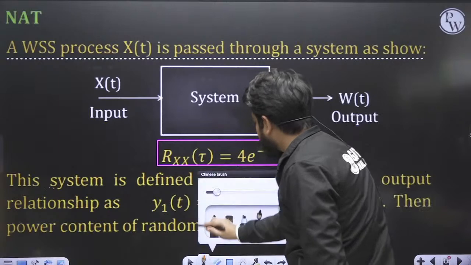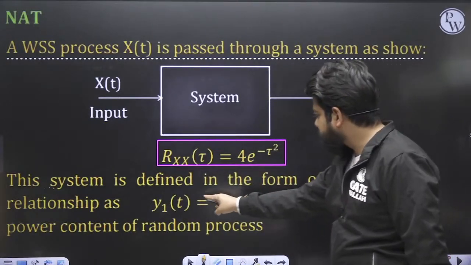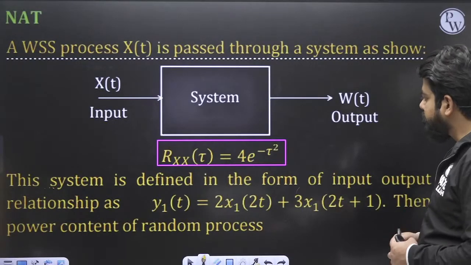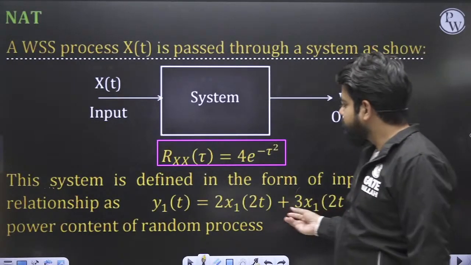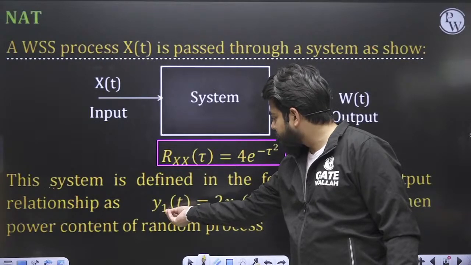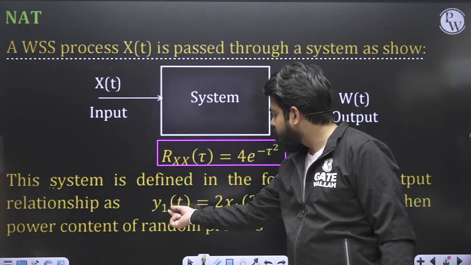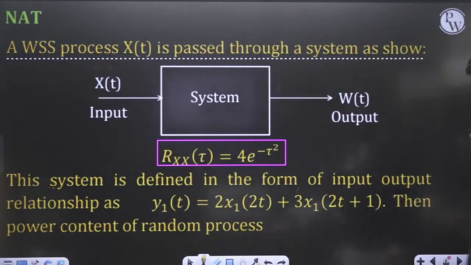Now we have to calculate the power content of this process. How will you calculate it? There are two methods in which you can calculate it. First method: simply calculate the autocorrelation function of this. Once you have calculated the autocorrelation function, simply put tau equal to 0. Done.